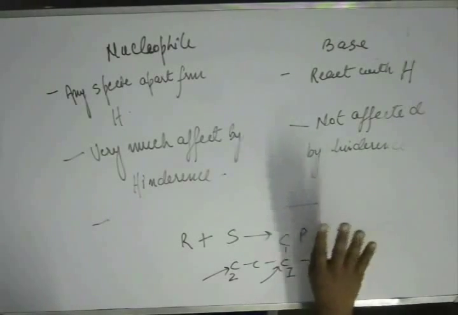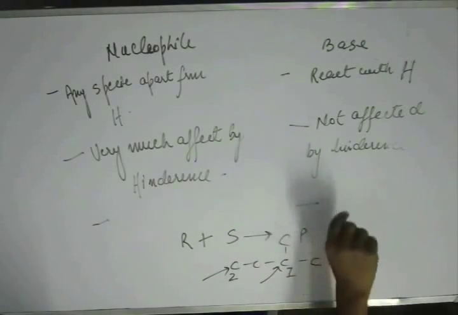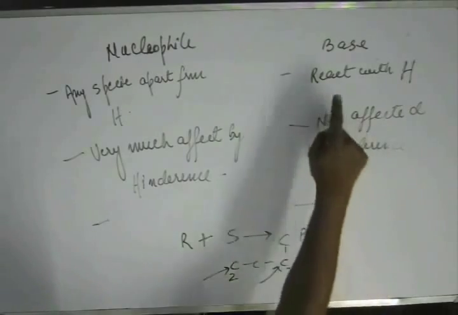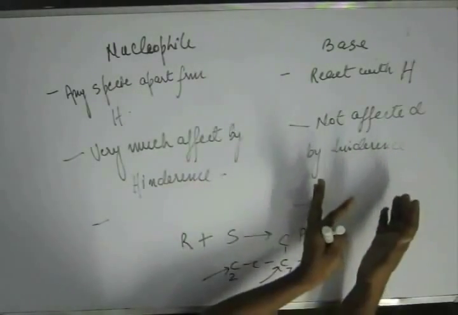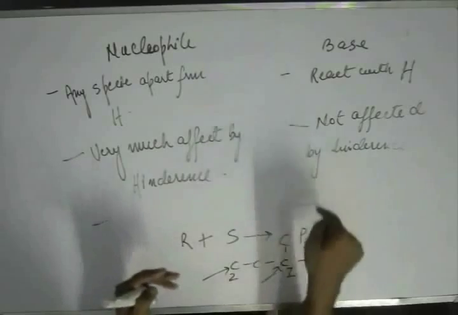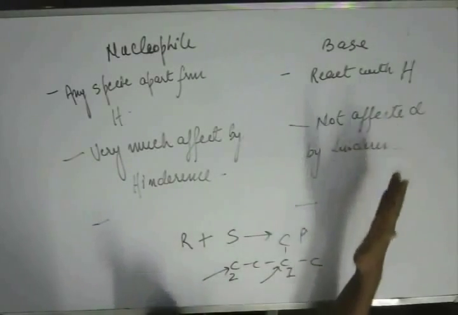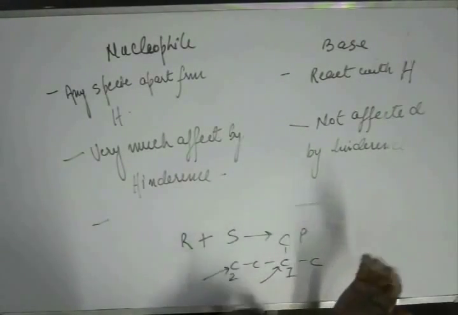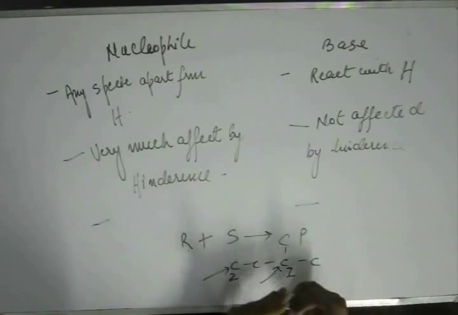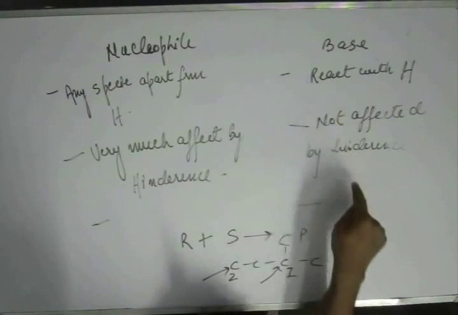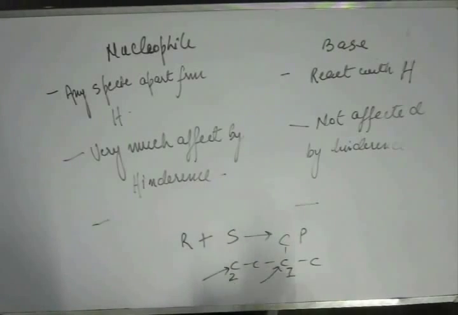That means base wants the reaction to be completed at a faster rate, so base would be a more unstable reagent than a nucleophile. If base is reacting with hydrogen, it has less time for survival in the system, so it wants to react fast. So the reaction of base would be kinetically controlled.